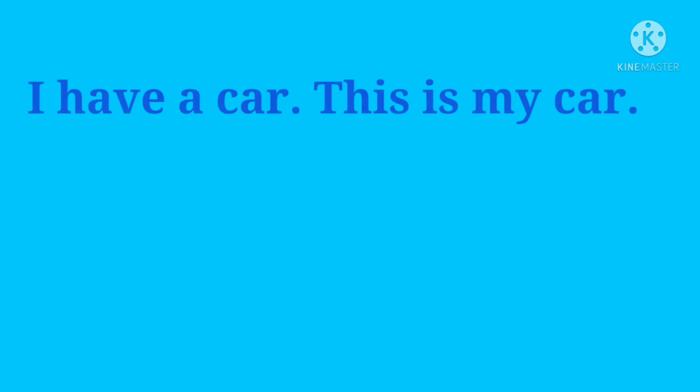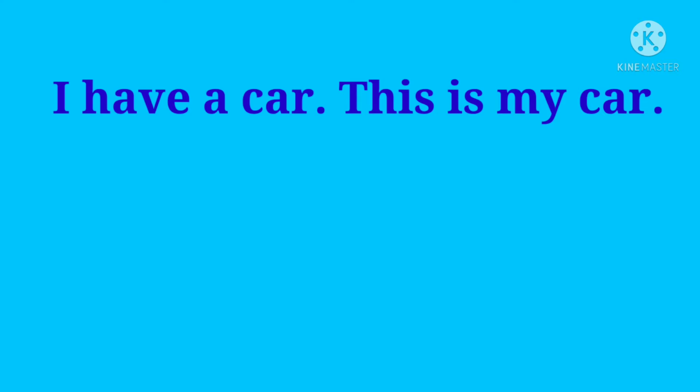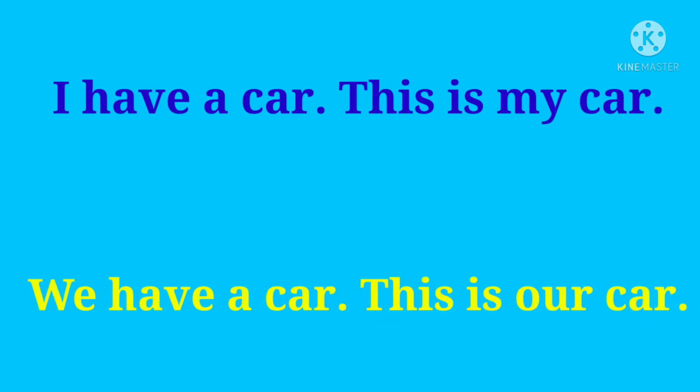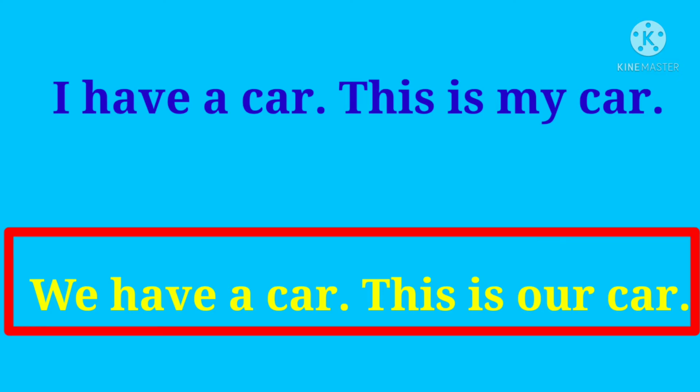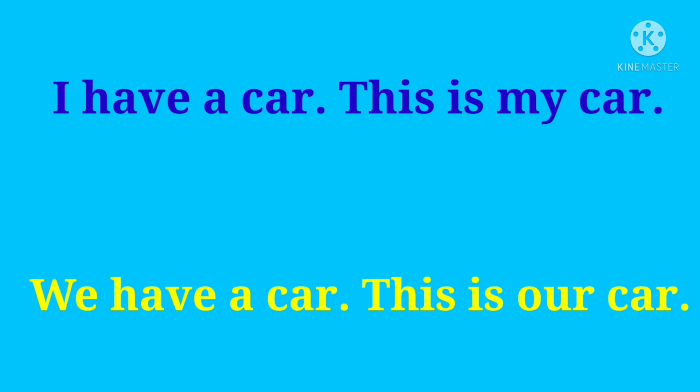Okay, for example, look at these sentences. I have a car. This is my car. We have a car. This is our car. So in sentence number 1, there is only one owner, I. So that's why we have used the possessive adjective my here. Whereas in the second sentence, there are more than one owners, that is we. So that's why we have used the possessive adjective our for the pronoun we.